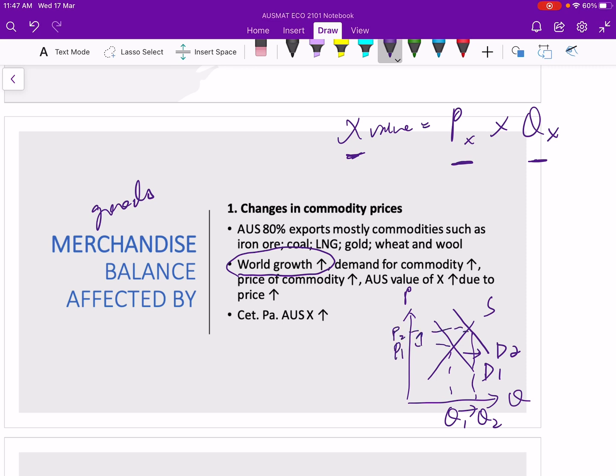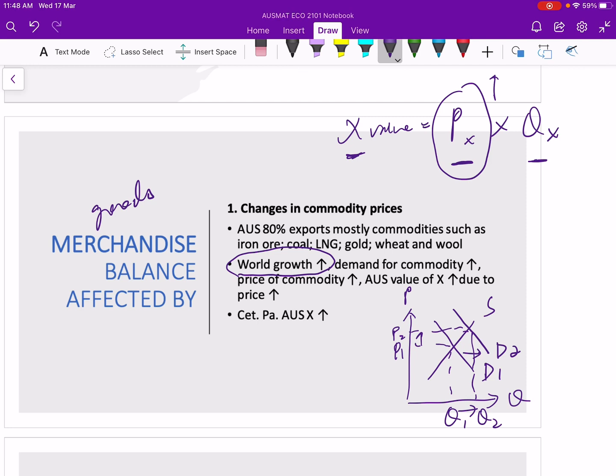As long as world economic growth is strong, it is going to increase the demand for commodities and therefore increase commodity prices, making export prices higher. Commodity prices affect mostly your exports, because Australia mostly exports commodities, while imports are more on intermediate goods, so import prices are not affected so much.